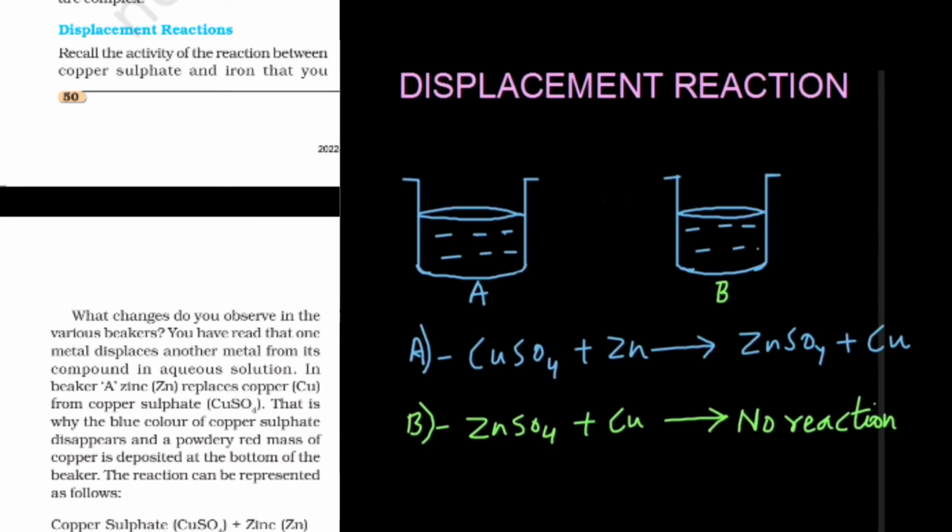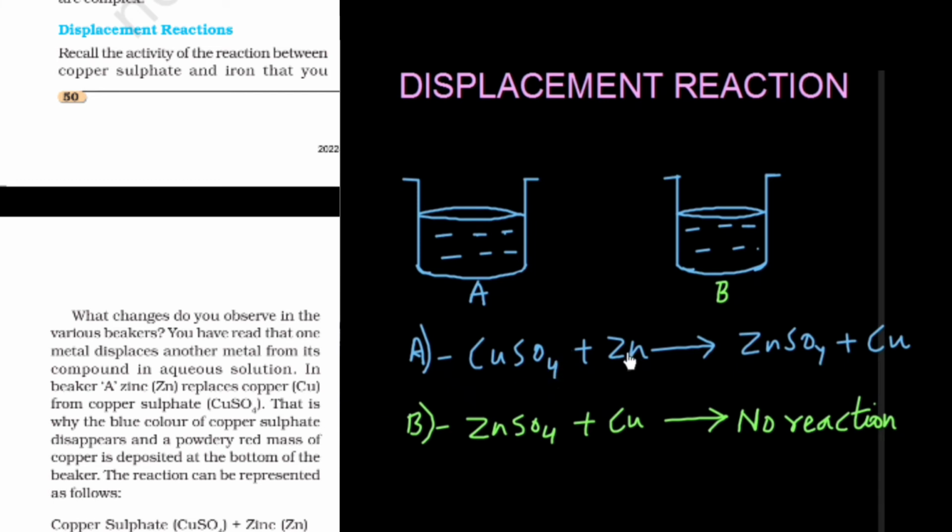The next is displacement reaction. This is a very important type of reaction. As the name indicates, something is getting displaced by something else in this type of reaction. Now in this figure, we can take copper sulfate solution and zinc granules. The color of the copper sulfate solution is blue. Before the reaction, the color remains blue, and after the reaction, the color changes to colorless. That is, the solution becomes colorless.